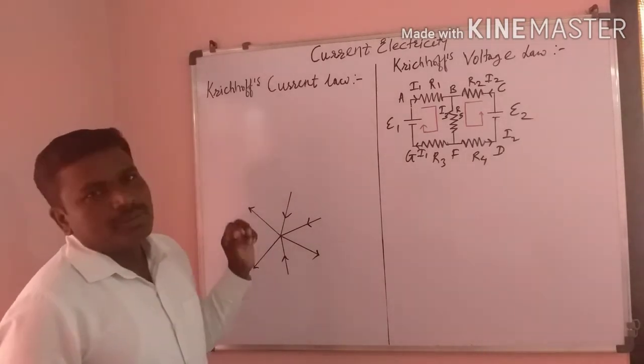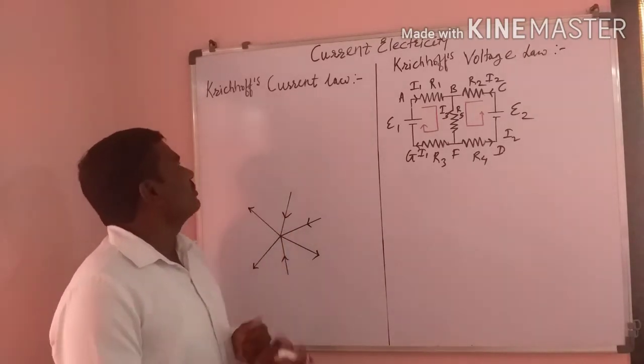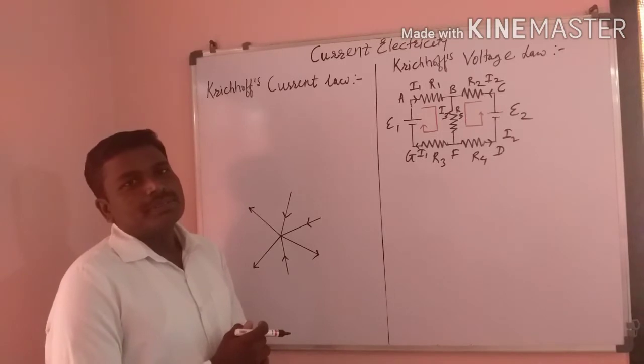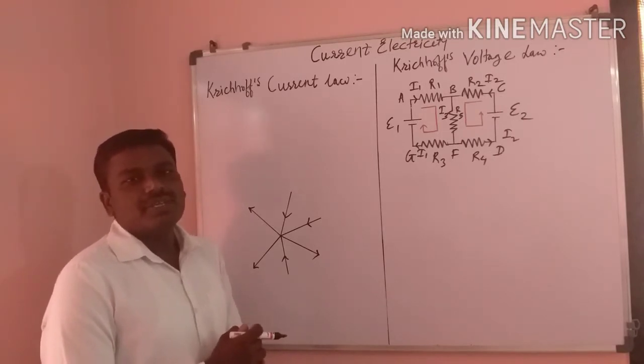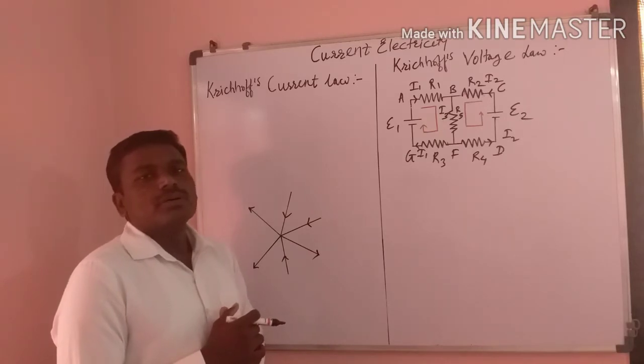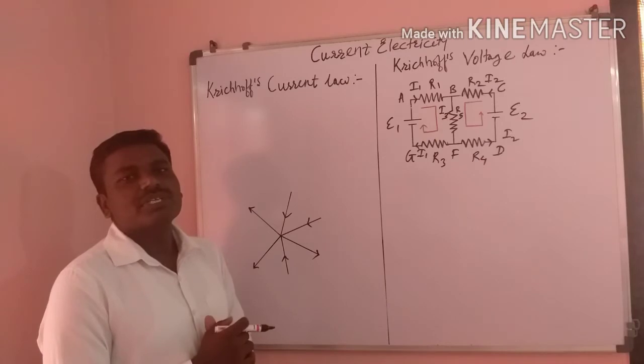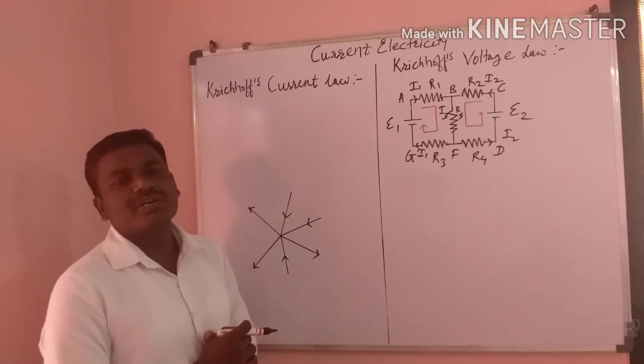Here, before starting the main points of this chapter, if we see a complex network, how can we find the current within that complex network?